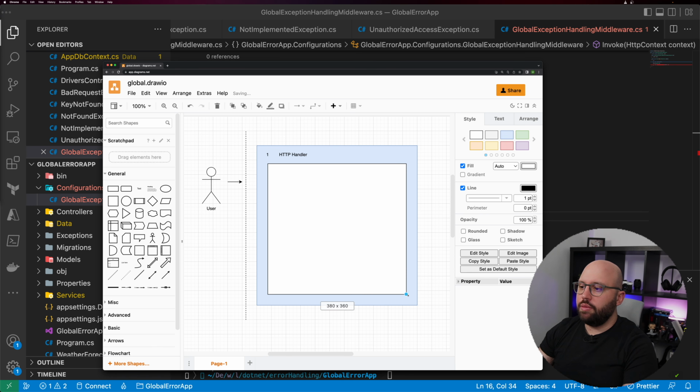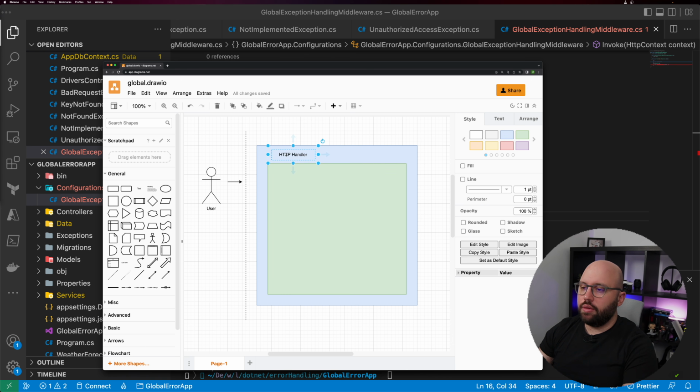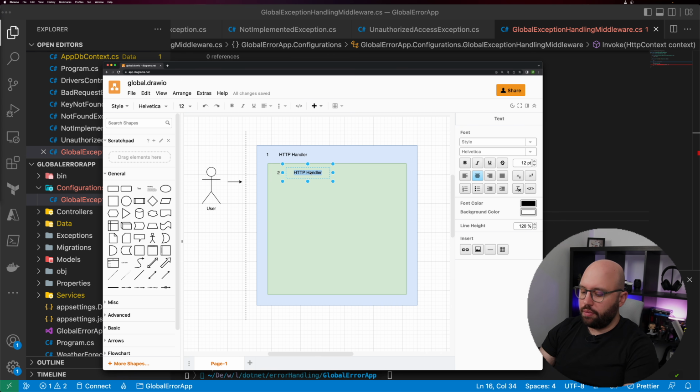And this second middleware, let's make this a different color, and let's copy this. This is going to be middleware number 2. For example, it can be the logs, something like that.